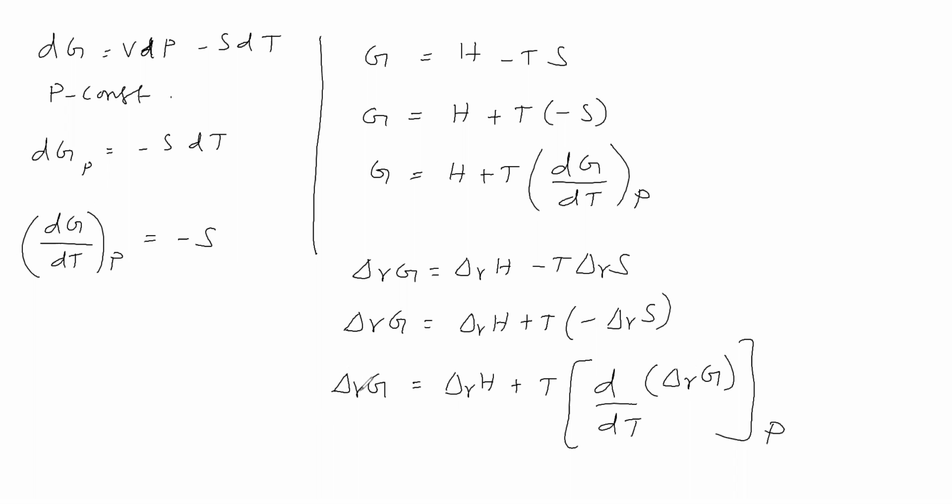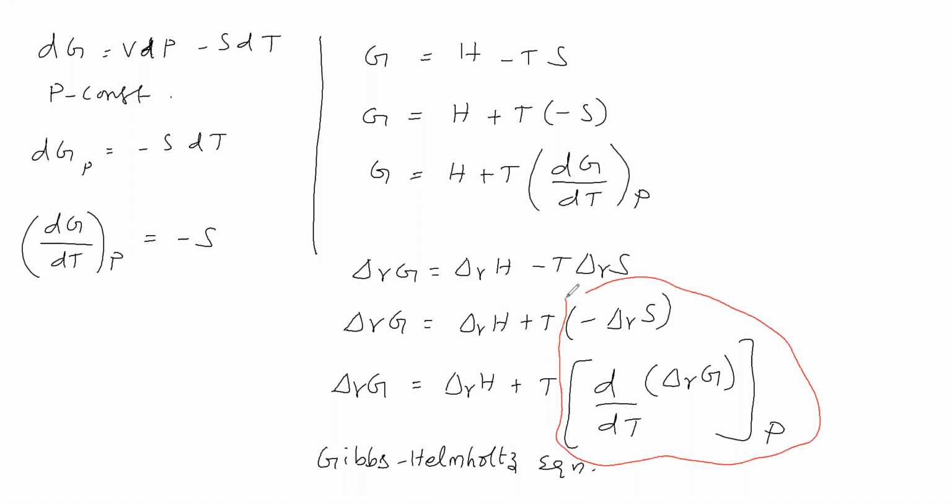Now delta G is equal to delta H plus T into d by dT of delta G at a given pressure. This equation is called the Gibbs-Helmholtz equation. So what is delta S? Minus delta S is equal to this term, we can say. So this is about the theoretical part of thermodynamics.